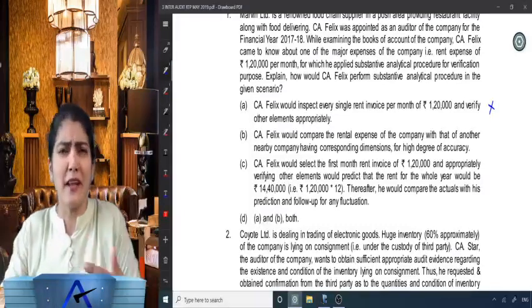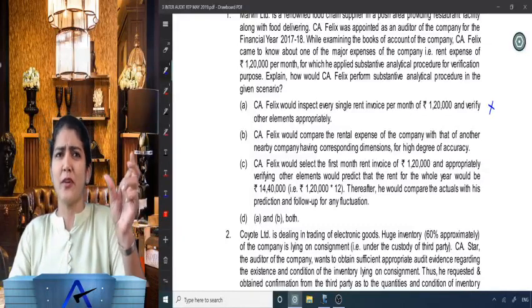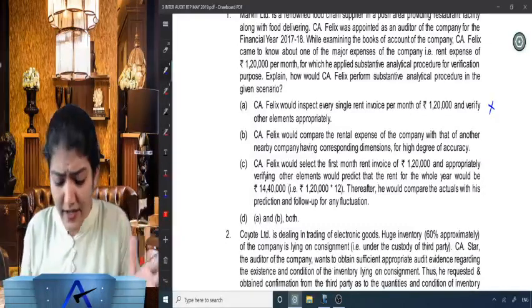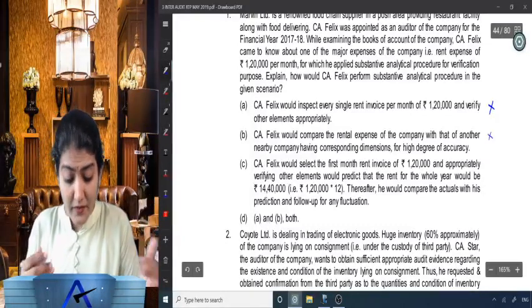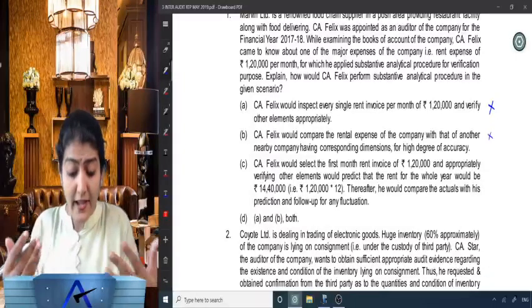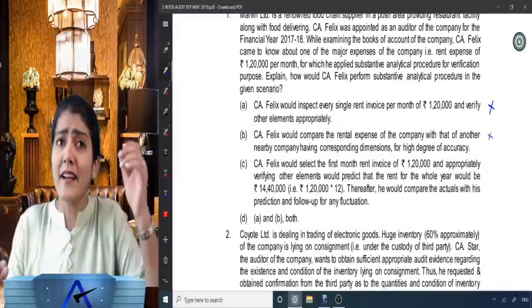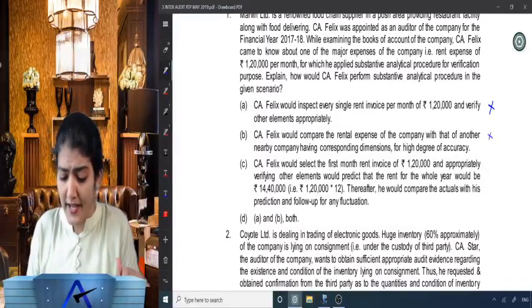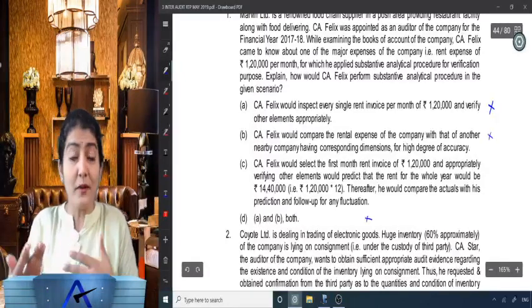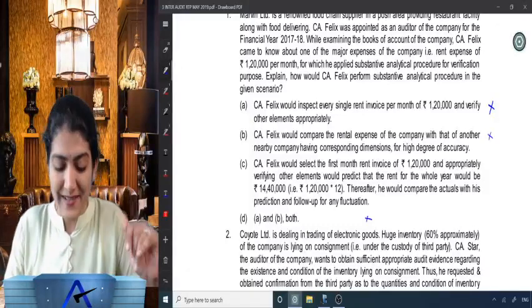So you're comparing with similar industry information for rent expenditure, not really a very good idea over there. Then D says A and B both. But anyways, A we have highly rejected because that is detailed checking. That is not the analytical checking. So looks like C should be the answer, but let us read it once.